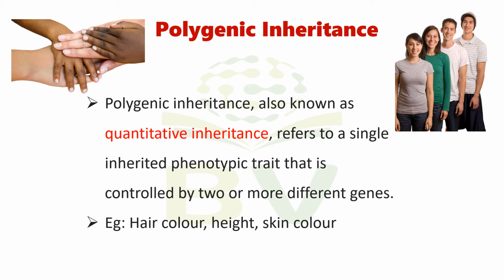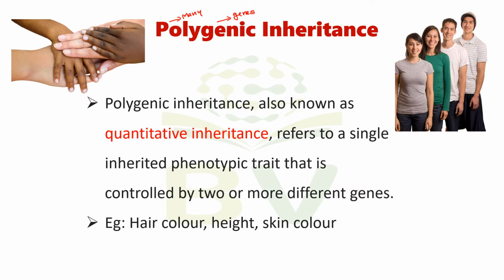So let's see what is meant by polygenic inheritance. Poly means many, and genic means relating to gene. So polygenic means many genes.